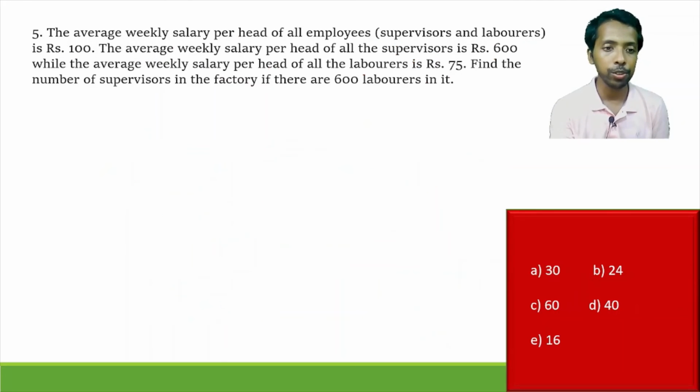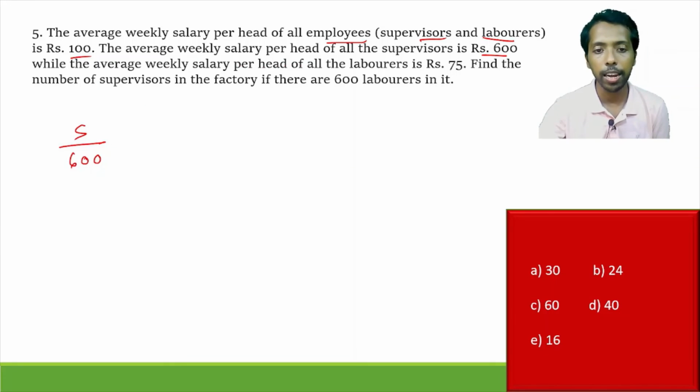Moving to the next question, question number 5 here on your screen. The average weekly salary per head of all the employees, supervisors plus laborers, is 100 rupees. The average weekly salary per head of all the supervisors is 600. Okay. So supervisor, that is 600 here. And the average weekly salary per head of all the laborers is 75. And average of all the employees, that is 100 rupees.